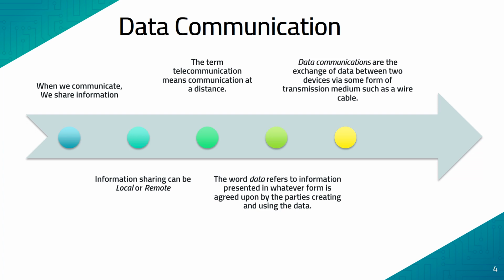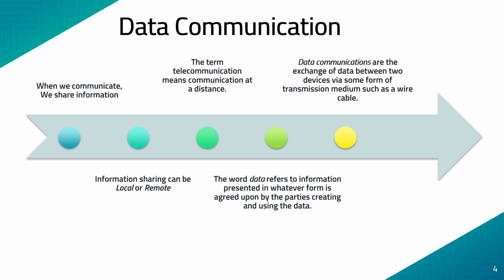Now we will define data communication. We will combine the communication part as well as the data part now. We can say that data communication is exchange of the data between two devices via some form of transmission media, which could be a wired cable or it could be a wireless medium.